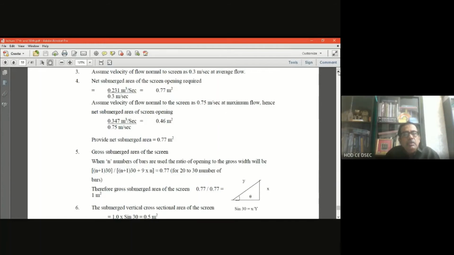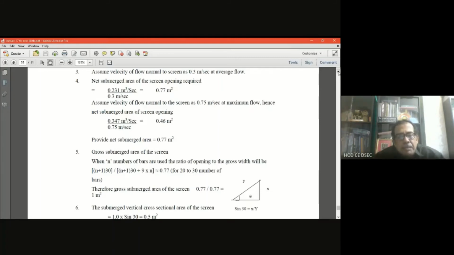Now you have to find out the gross submerged area of the screen, because you know the net submerged area. Now suppose you are providing n numbers of screen, n numbers of bars. If you provide n numbers of bars, that means the total gap is n plus 1, because in between the bars n minus 1 and either side 1 plus 1, so you add 2 with the n minus 1, you will get n plus 1. So opening is n plus 1.